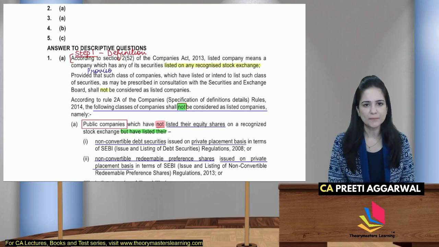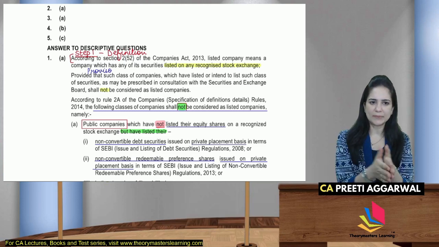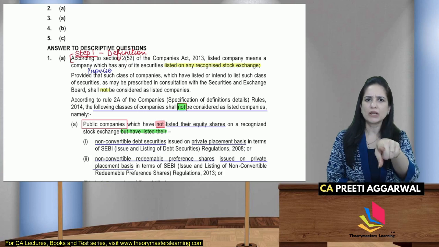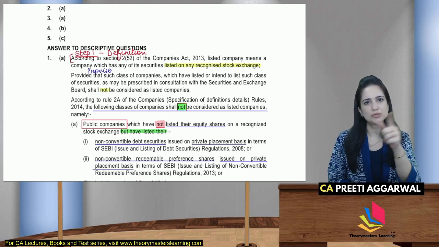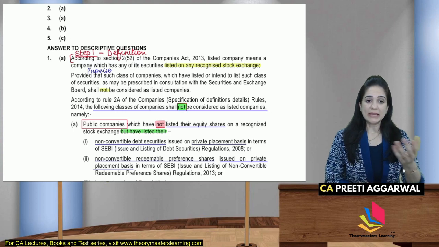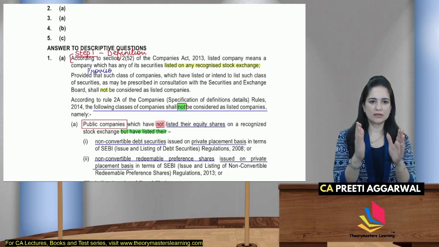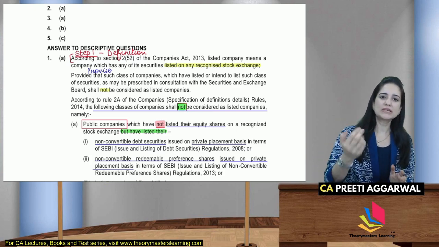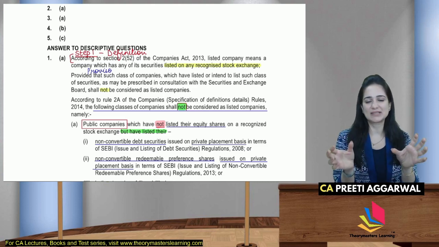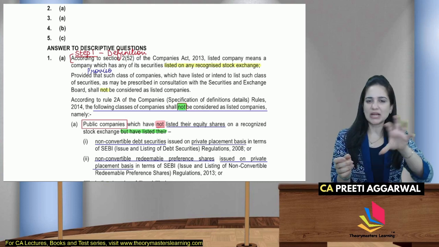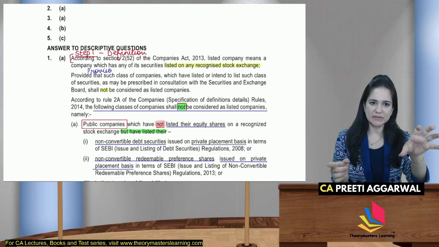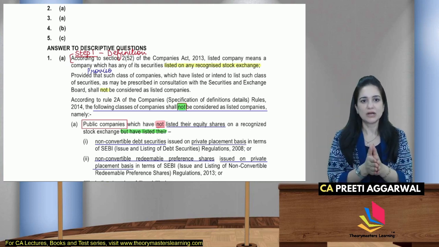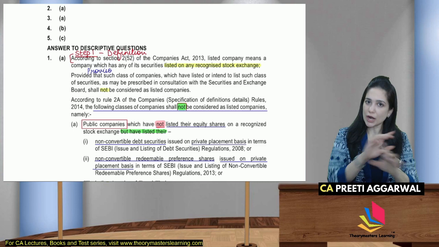Section 2, clause 52 defines a listed company as a company which has securities listed on a recognized stock exchange. So if you are a company and you have listed your securities on the stock exchange, you are a listed company. There is a proviso: such class of companies which have listed or intend to list such class of securities. See the wording, it is so wonderful. They will specify the class of companies and the class of securities, if issued in consultation with SEBI, which shall not be considered as a listed company.